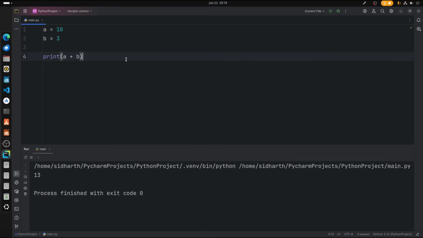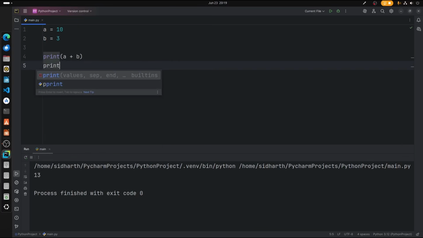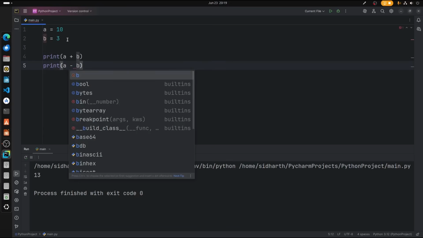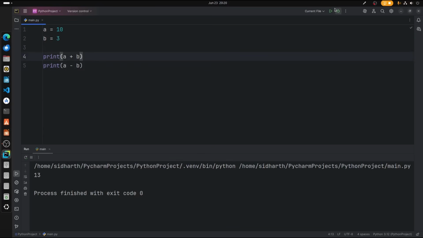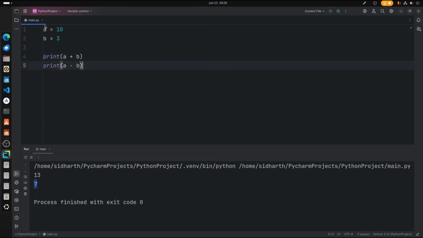What about subtraction? Let us proceed with print a minus b. Alright, when I just hit run, there we go, 7, because 10 minus 3 is equal to 7.